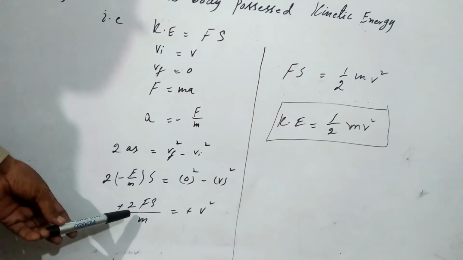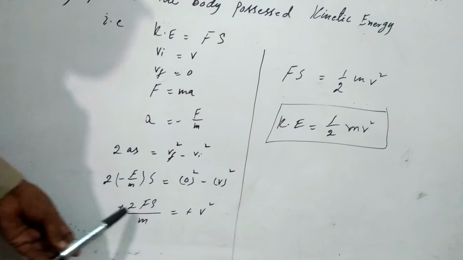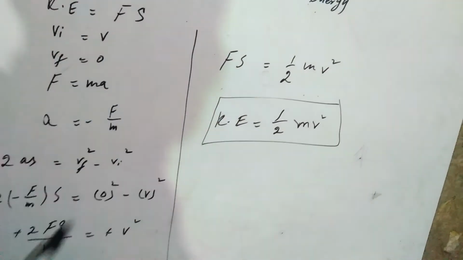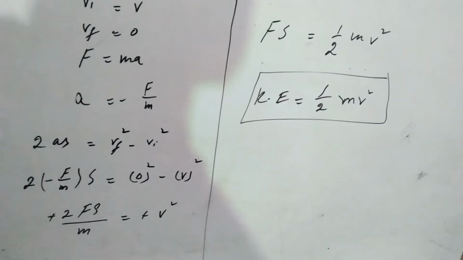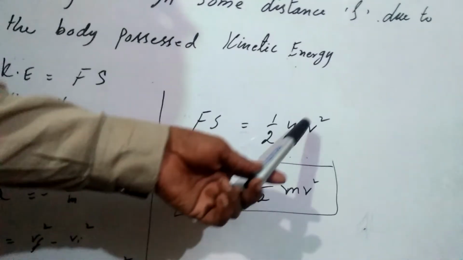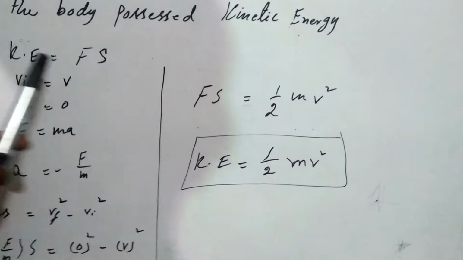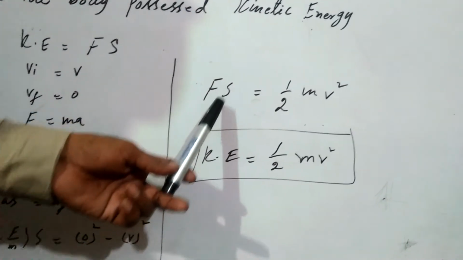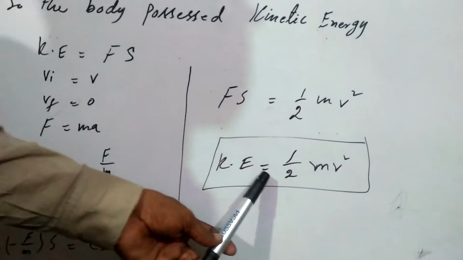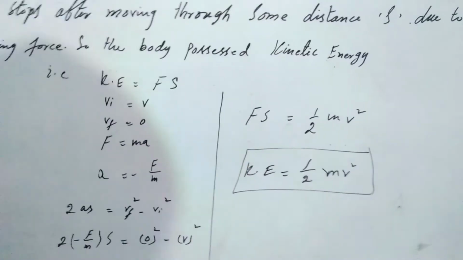So v square is equal to minus 2 Fs by m. Minus and minus cancel with each other. So the value of Fs is equal to mv square by 2. That means Fs is equal to half mv square. So at the first stage, Fs is equal to kinetic energy. In place of Fs, we can write KE, which is kinetic energy. Hence we prove that kinetic energy is equal to half mv square, and this is the equation of kinetic energy.